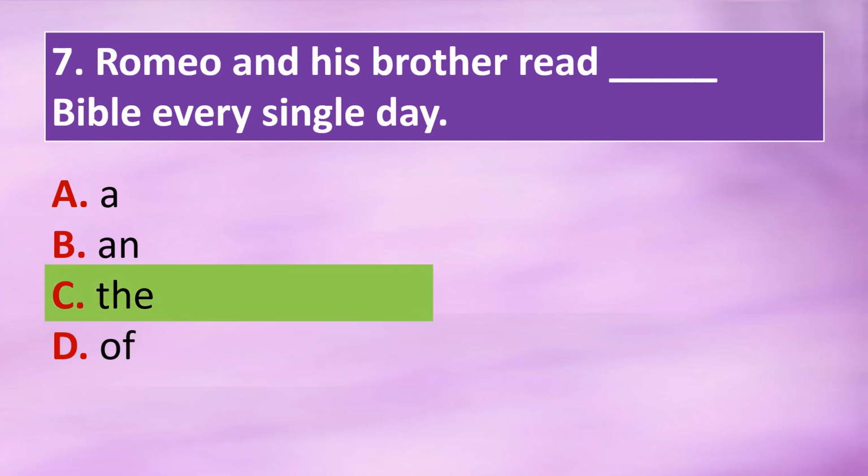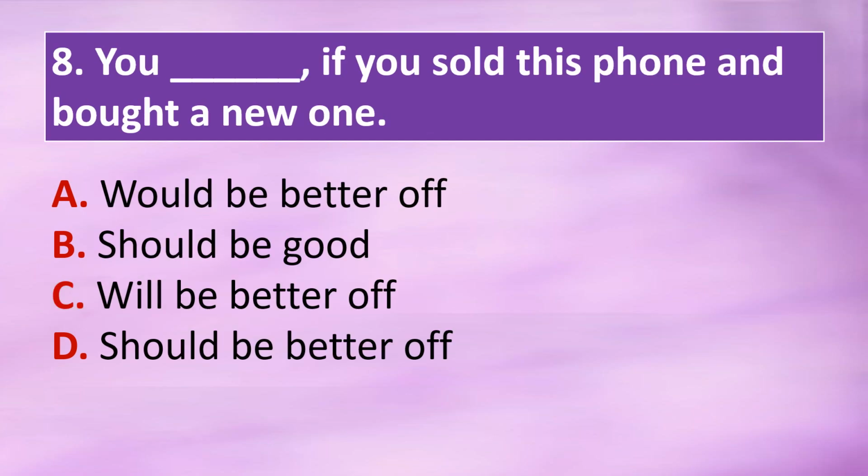Question 8. You dash, if you sold this phone and bought a new one. Option A, would be better off. Option B, should be good. Option C, will be better off. Option D, should be better off. The correct answer is option A. You would be better off, if you sold this phone and bought a new one.